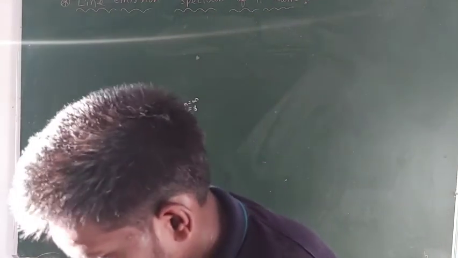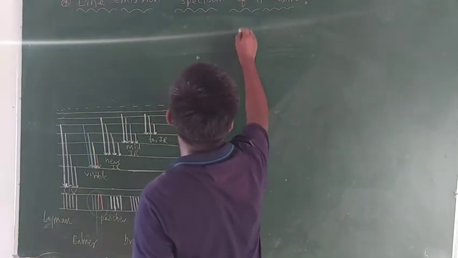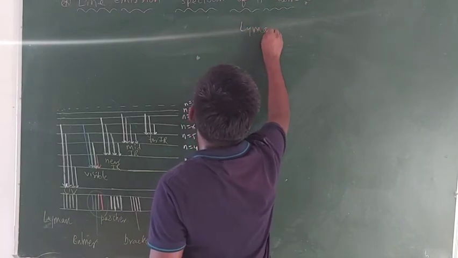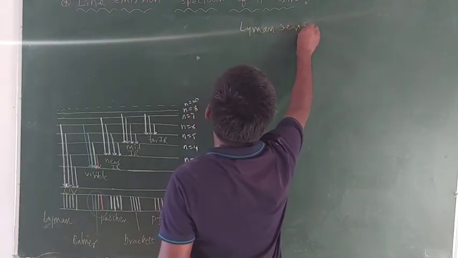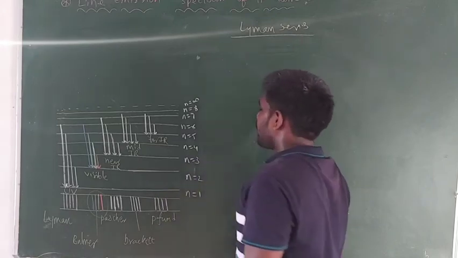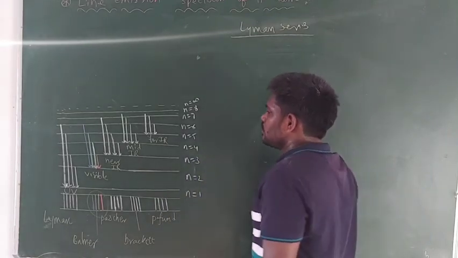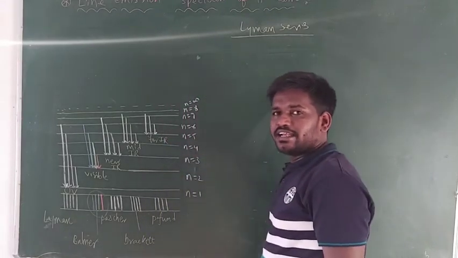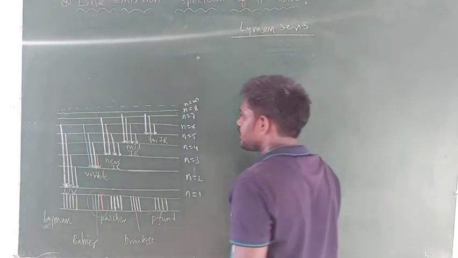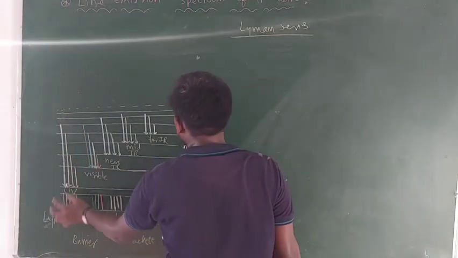There is a formula to find out the wavelength of each emitted light during the electron de-excitation from a higher orbit to the first orbit.